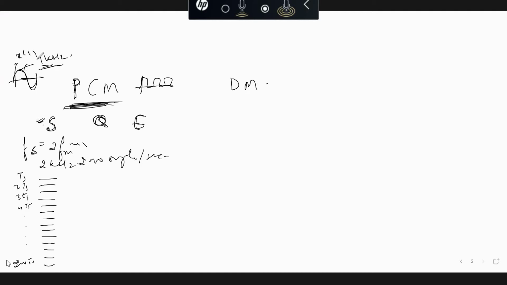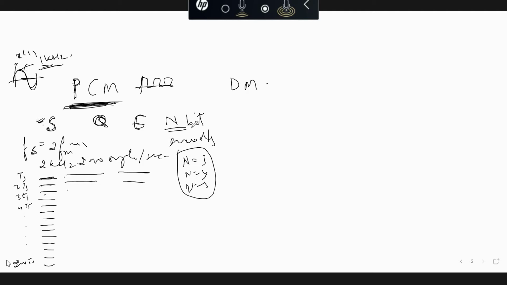So in pulse code modulation, when we get 2000 samples, each and every sample value is quantized and encoded. We are using n-bit encoding, which can be 3-bit, 4-bit, 5-bit, any n-bit encoding used in PCM, all of which we have already discussed.